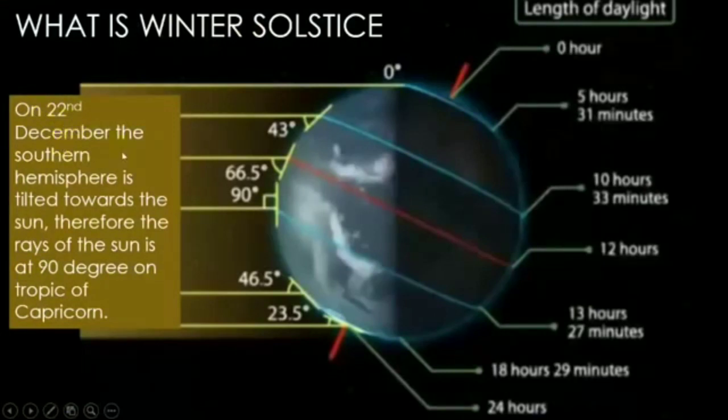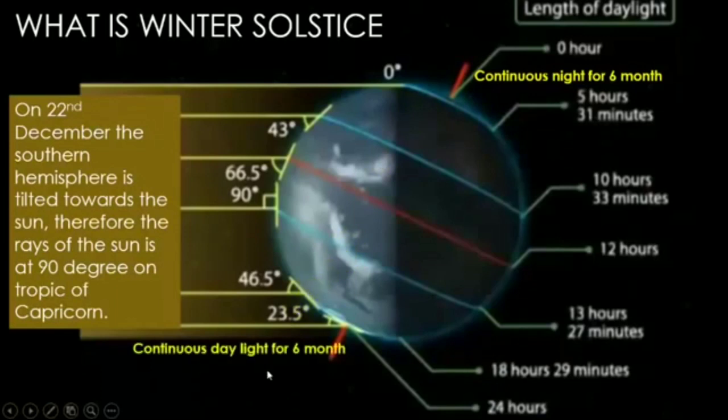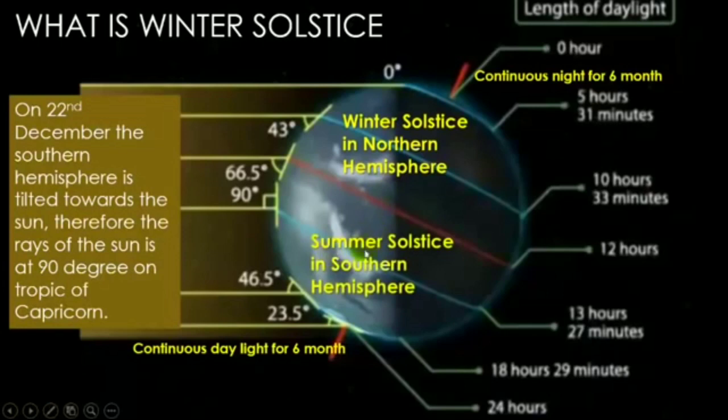On 22nd December, the southern hemisphere is tilted towards the sun. Therefore, the rays of the sun are at 90 degrees on the Tropic of Capricorn. Continuous night for 6 months. Continuous day for 6 months. Winter solstice in northern hemisphere. Summer solstice in southern hemisphere.